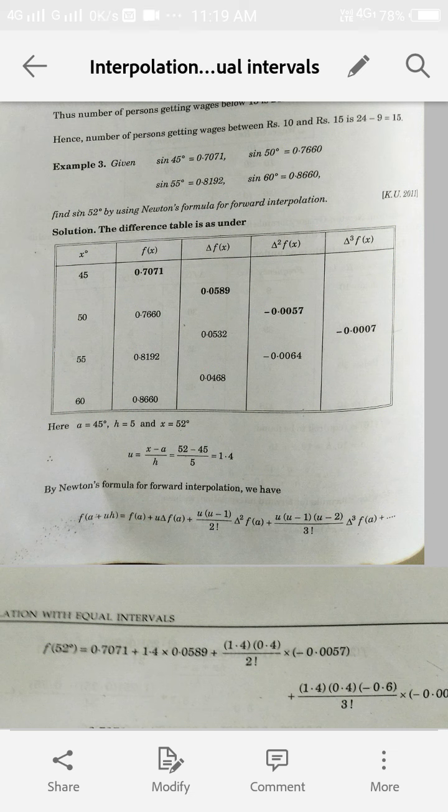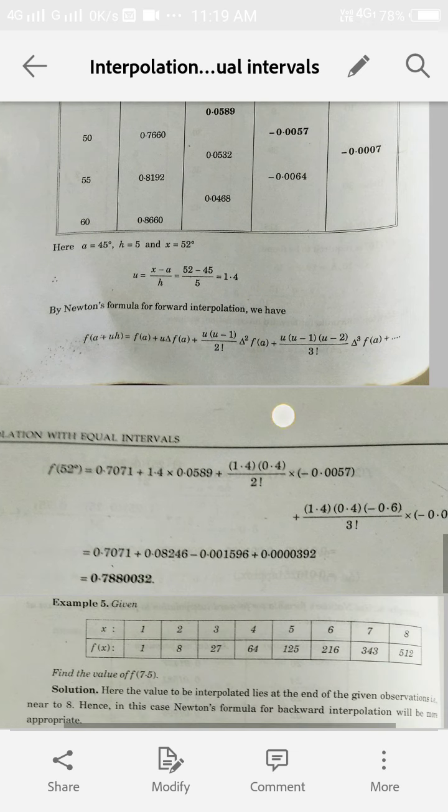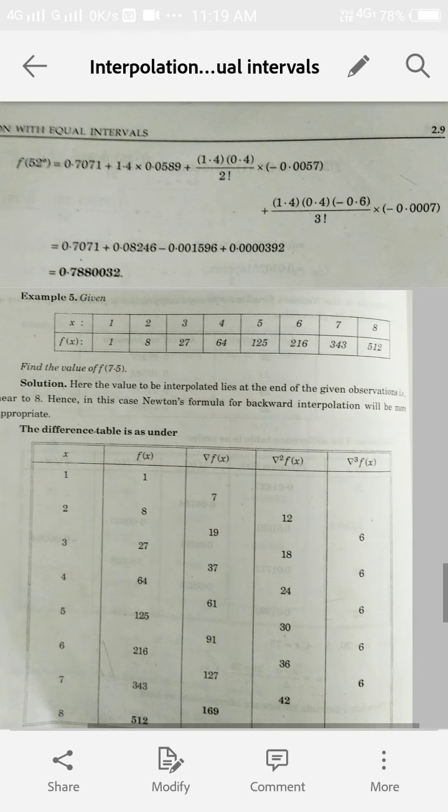Now take A as 45 degrees, the difference is 5, so take H as 5, and the value of sine 52 degrees is to be determined, so we take X as 52 degrees. Now first of all we find the value of U, and that comes out to be 1.4. Now write down Newton's forward interpolation formula, and again by using the values of U and the forward difference operators, we put these values from the table and simplify, and we reach our desired result.